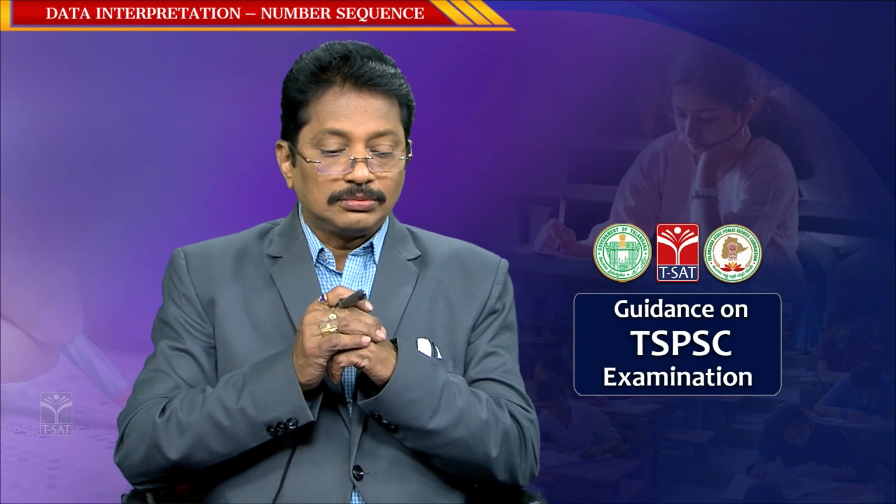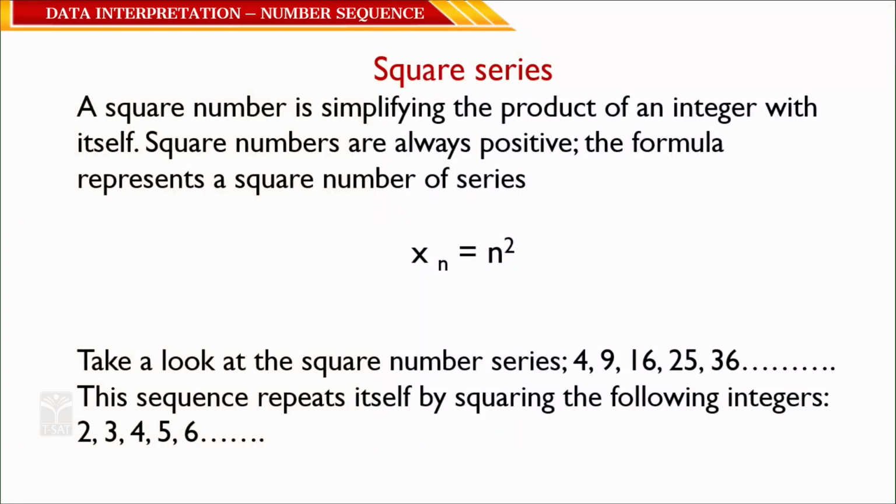Okay. Now, the square series. Square, by its name, you can understand, means a perfect square. Here it is very important, do not get confused. There is a perfect square and a perfect number. A perfect number is in the form of 2 power (k minus 1) times (2 power k minus 1), where k is greater than or equal to 2. This is called the general formula for a perfect number.